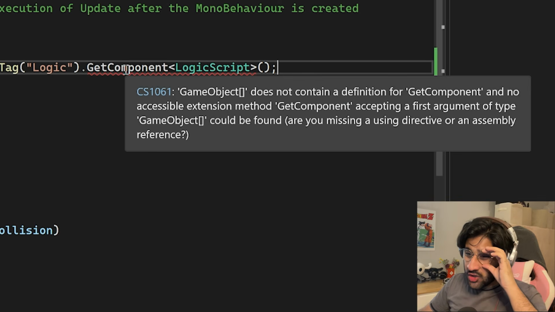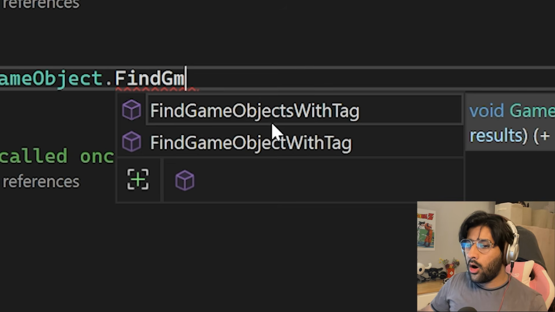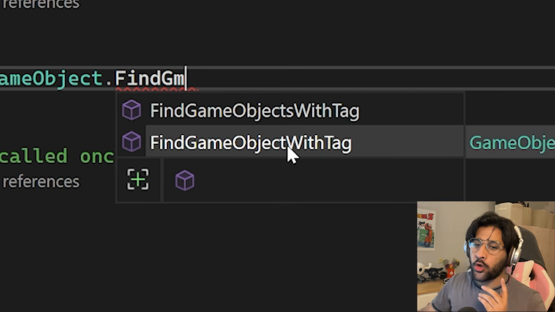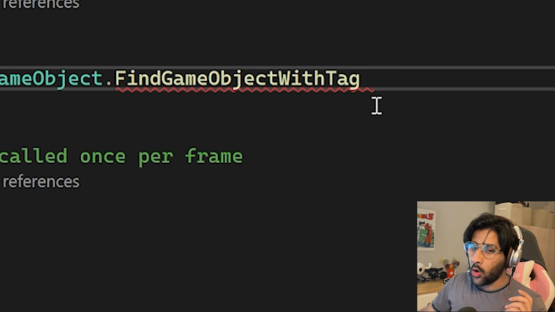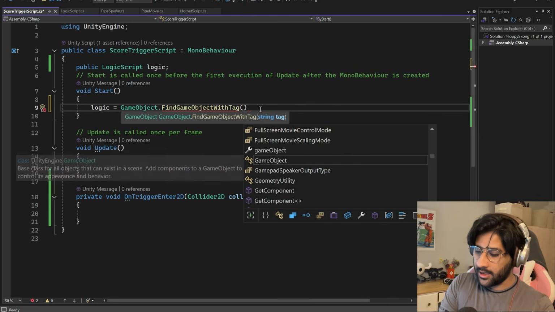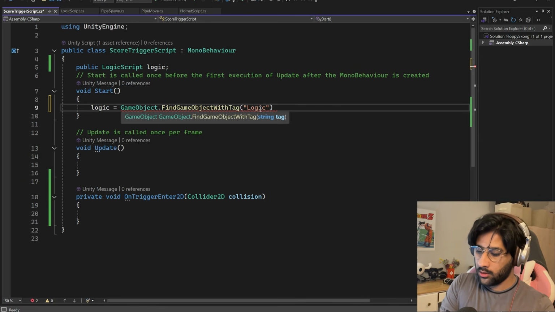No accessible extension method GetComponent accepting a first argument of type GameObject. Oh, was I using FindGameObjectsWithTag, not FindGameObjectWithTag? Don't you dare tell me that's it. Don't you dare, game. Unity, bastard. Let me see, if I write Logic here now. Logic. Oh my god! I spent so long!